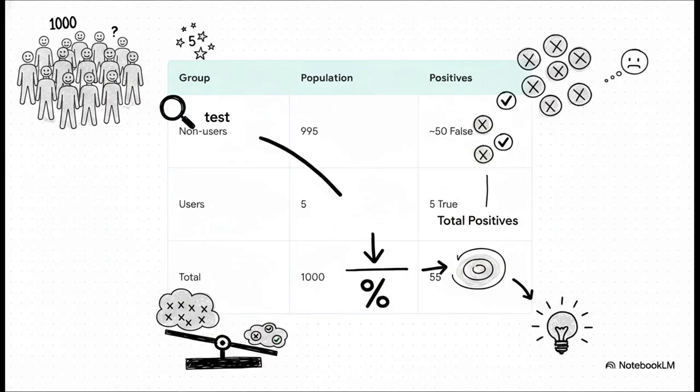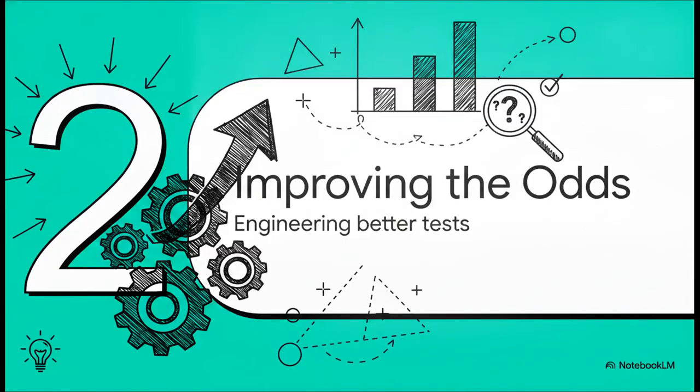Okay, so the test hands us a grand total of 55 positive results, but only 5 of them are genuine. 5 divided by 55, that is exactly 8.9%. Because the baseline rate of actual users is so incredibly low, the sheer volume of false positives just completely swamps the tiny number of true positives. Pretty wild, right? This naturally brings us to a huge pivot.